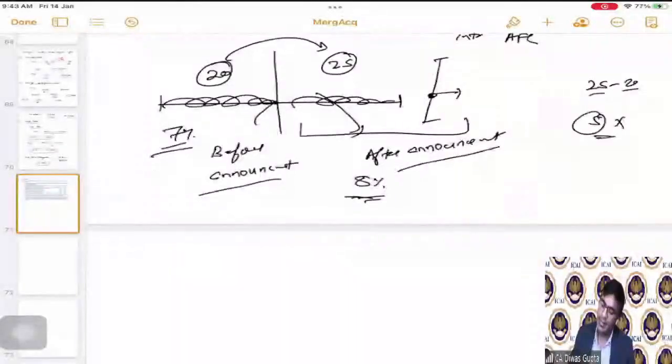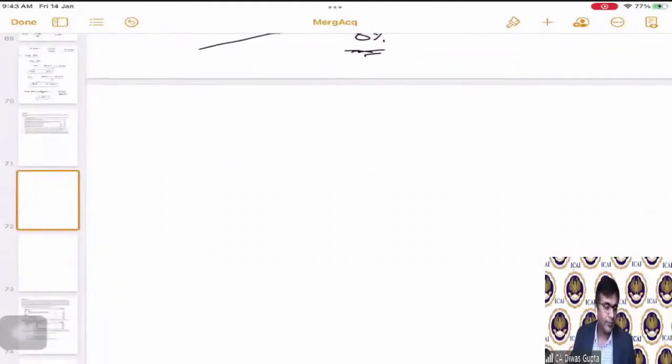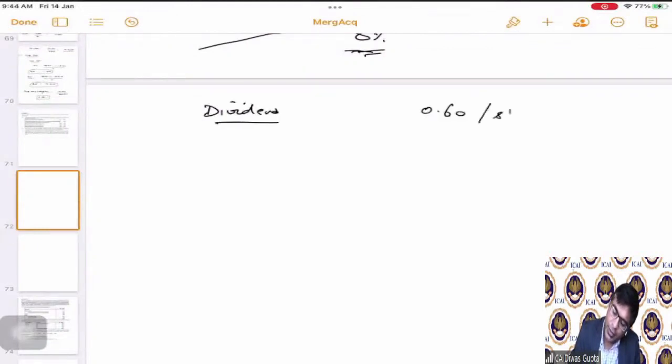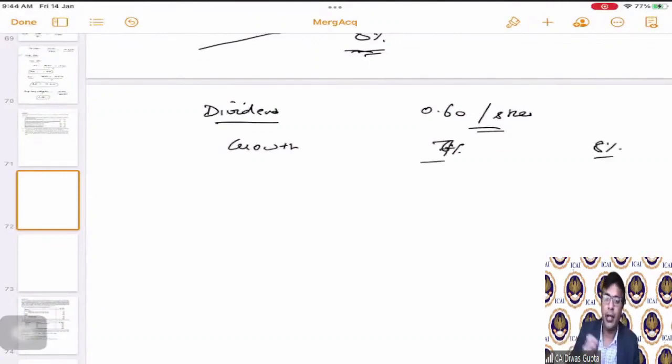Now, students, please see. We will use the dividend model to value the equity share. We are given that 0.60 per share is the dividend. Correct? Growth rate we are also given: 7% and 8% under two different scenarios, 7% standalone, 8% once it gets merged.